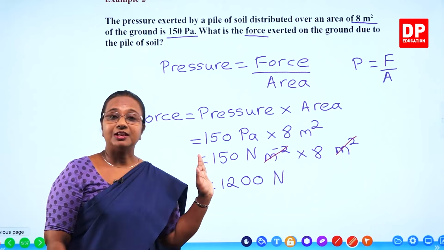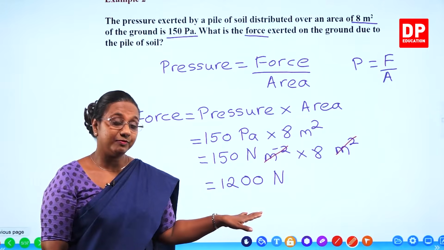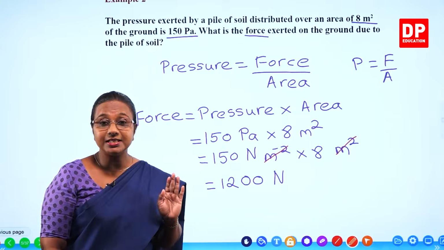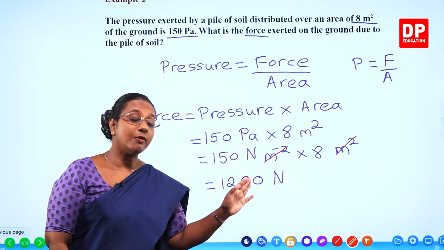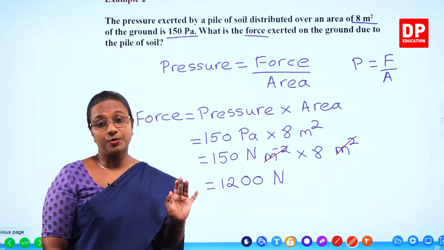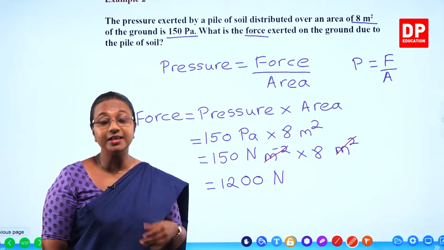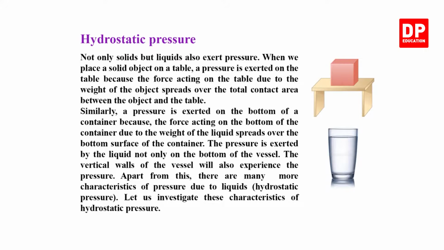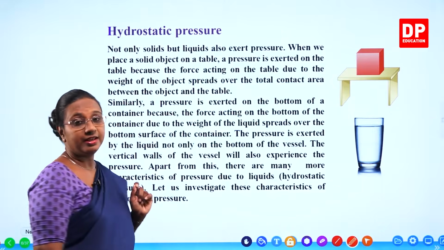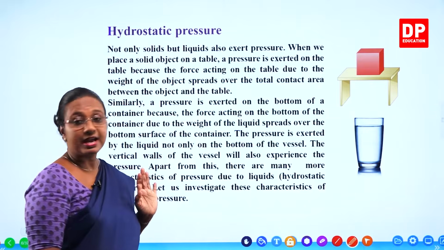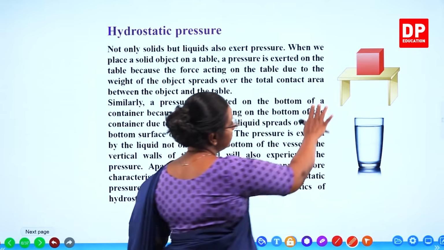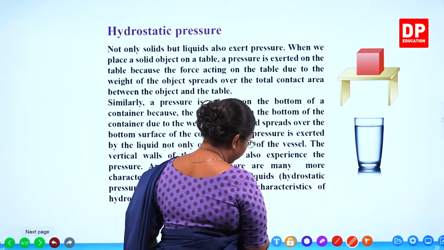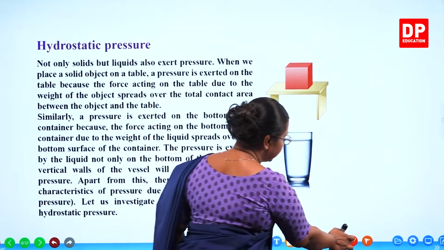So with that calculation, students, we have finished the pressure exerted by solids. So now I am going to move on to the next topic, that is hydrostatic pressure. Hydrostatic pressure. First look at the diagram, students. Now here this is something that I have already explained to you all. You are familiar with this.